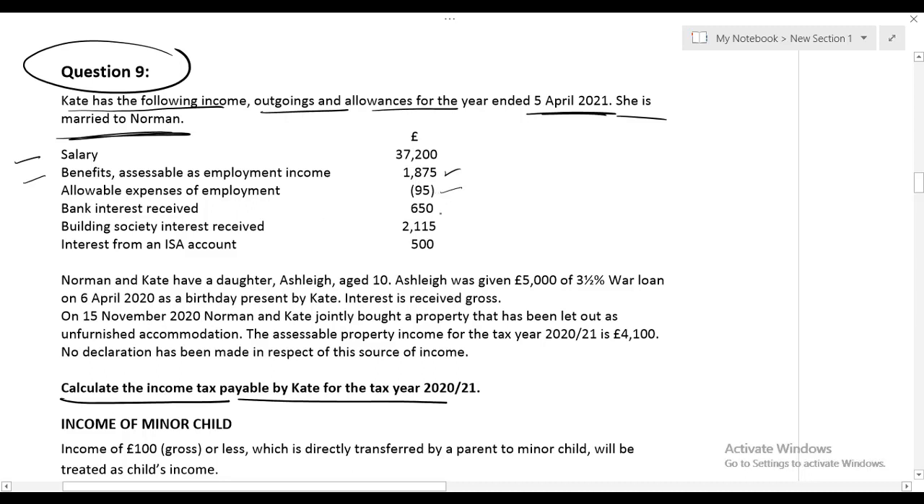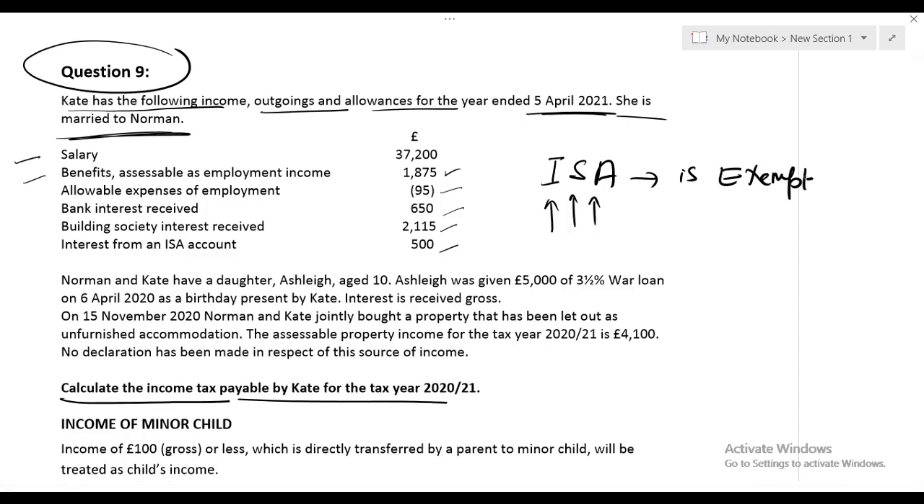Bank interest received is 650. Building society interest received is 2115. Interest from individual saving account is 500. You need to remember that interest from ISA, individual saving account, is exempt. Repeat. Interest from individual saving account is exempt.